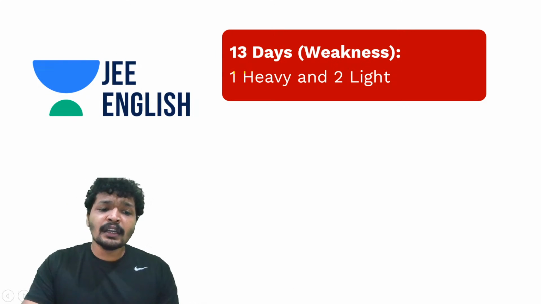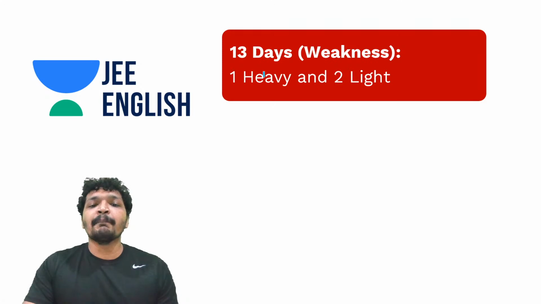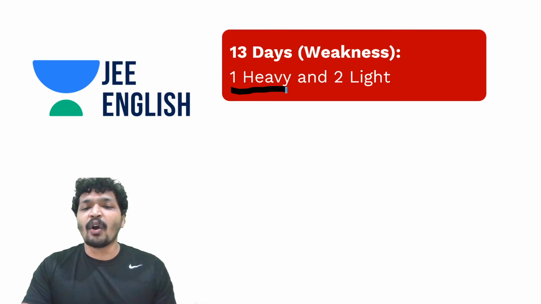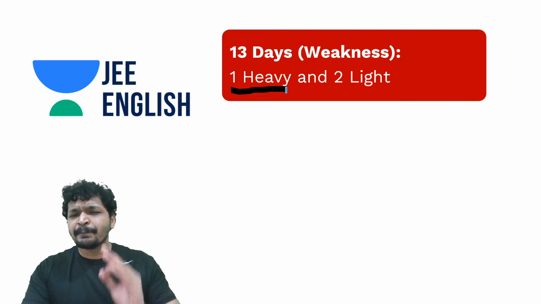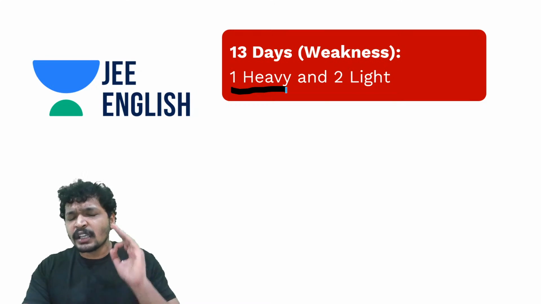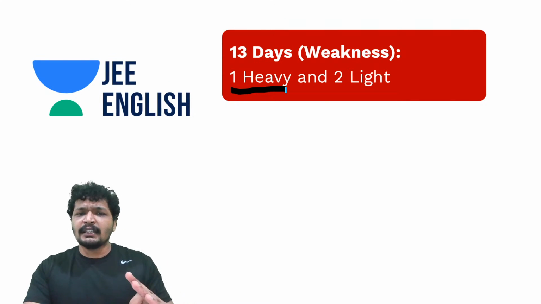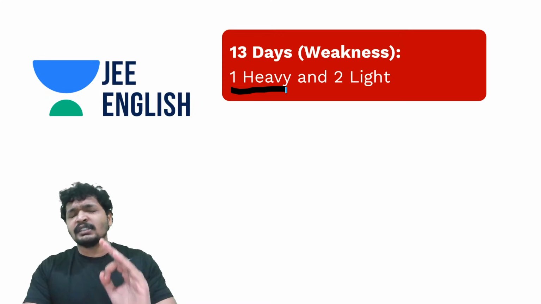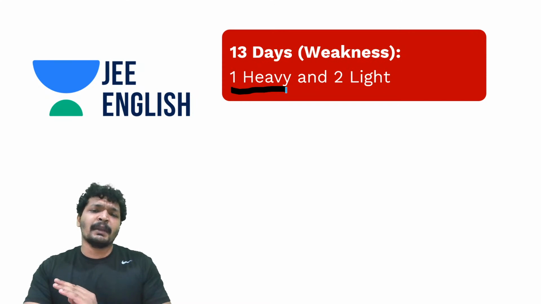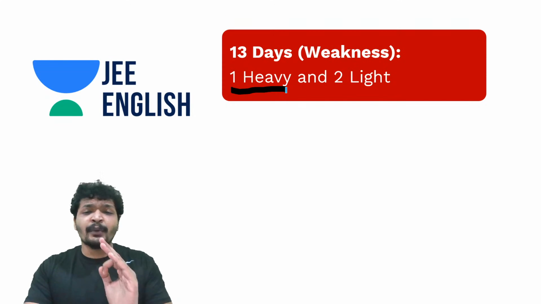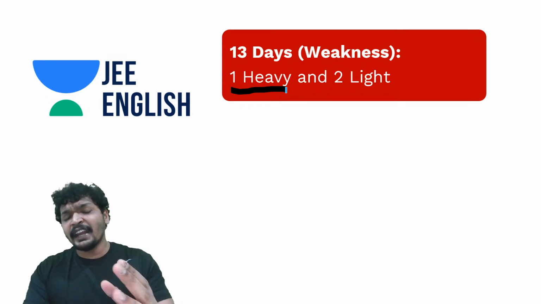And how do you do it? You take up one heavyweight topic or one heavyweight challenge, and you complete that one heavyweight challenge, all the problems, all the concepts. If mechanics is your weakness, you are going to do everything around mechanics. That itself would secure you anywhere around 30% of the paper. 10 questions, let's say 2 questions go off, 8 questions.